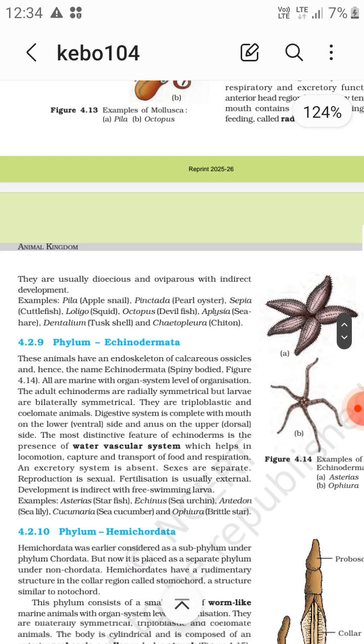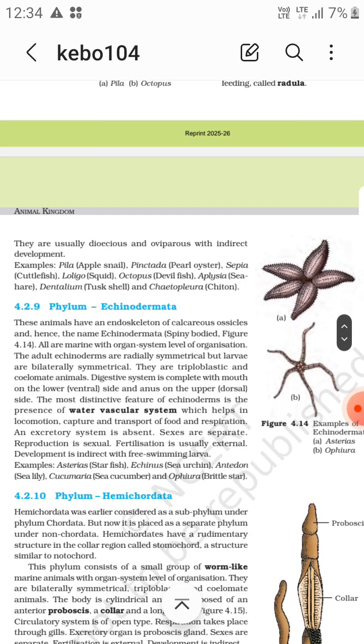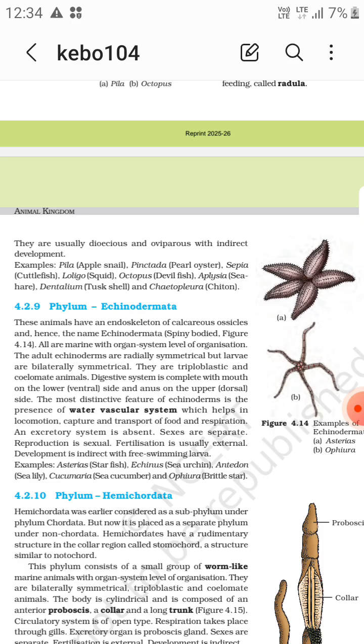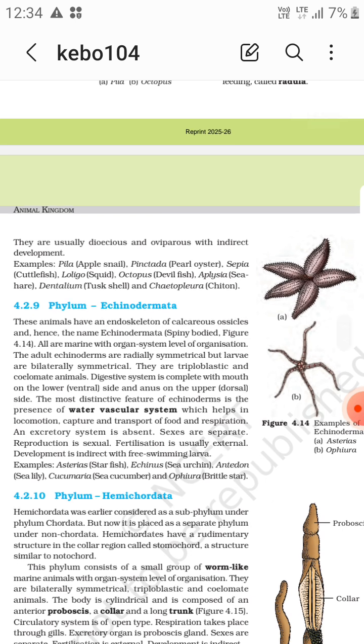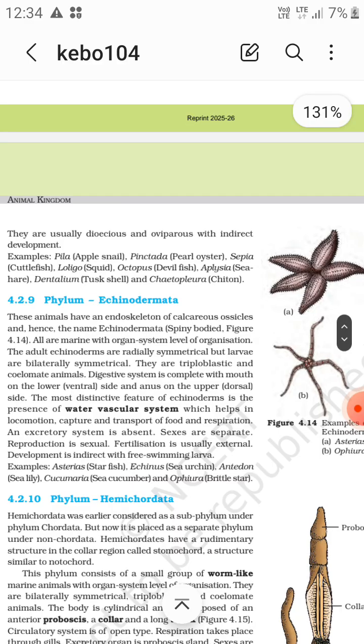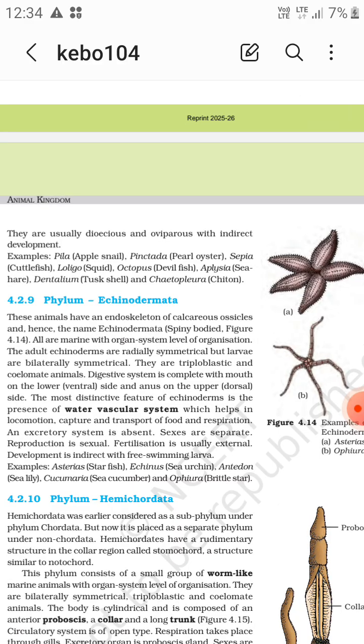Now the next phylum is phylum Echinodermata. These animals have an endoskeleton of calcareous ossicles. The body is not segmented, it is unsegmented. The name Echinodermata means spiny bodied. All are marine with organ system level of organization.